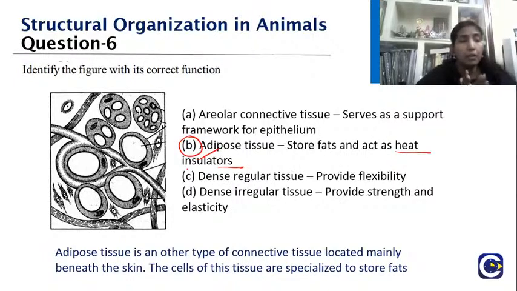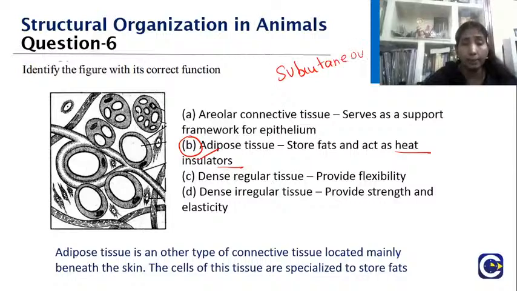Very good. See, children, here you should understand. Areolar connective tissue is like a packing material. You remember like this, you will not forget in the exam. They are like packing material which is meant for giving strength and elasticity. And what about the one that we are seeing now? That is the adipose tissue. They are found in the subcutaneous region. When I say subcutaneous, it means underneath the skin. It will be found around the heart, kidney or eyeball, wherever